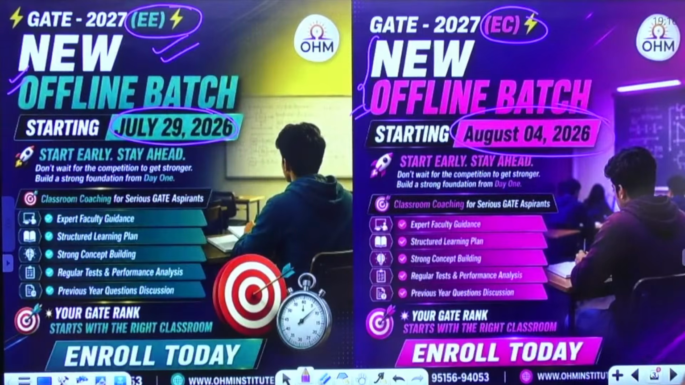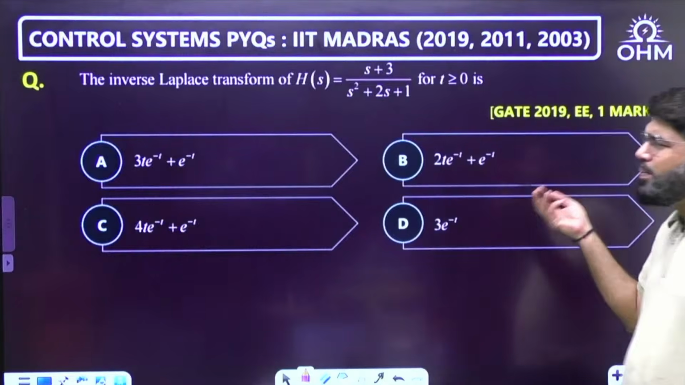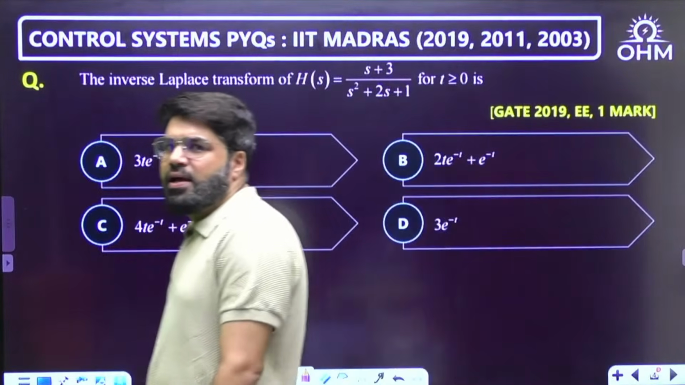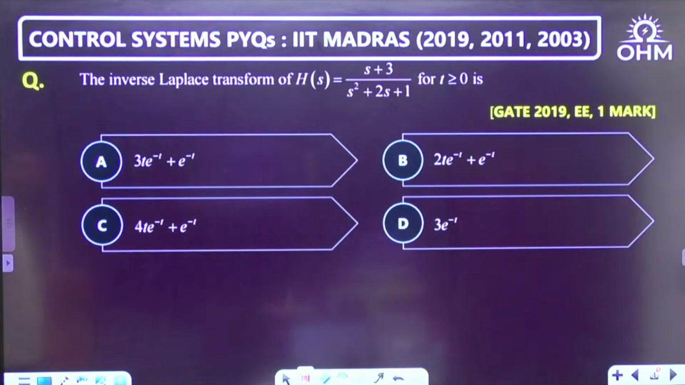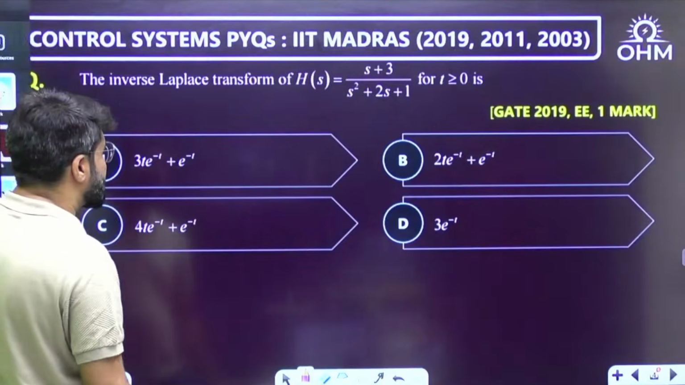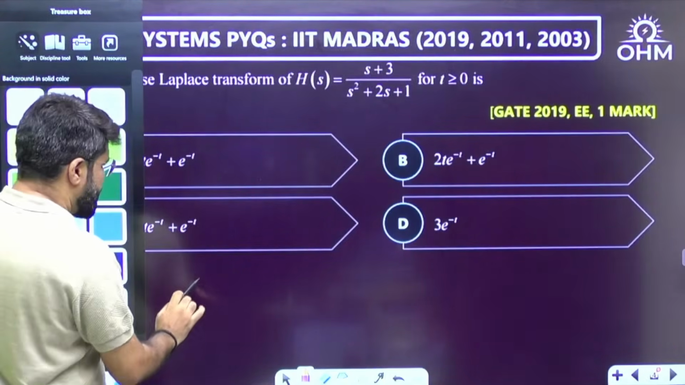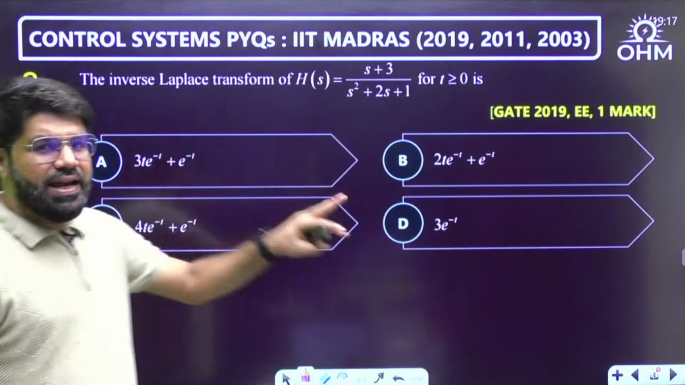Let's get started with the first question for the day. The inverse Laplace. This question typically can be a controls or a signals question; either way you can place it. The inverse Laplace transform for this given signal, H(s) equal to (s plus 3) upon (s square plus 2s plus 1). This one is pretty easy and it has to be a 1 mark level question only. This is the GATE 2019 electrical 1 mark question.